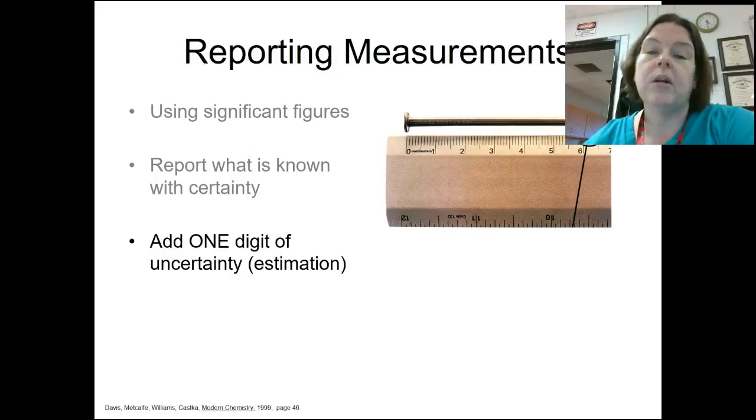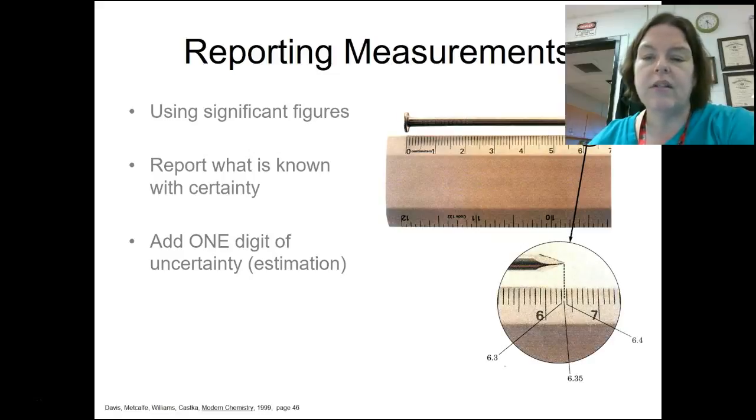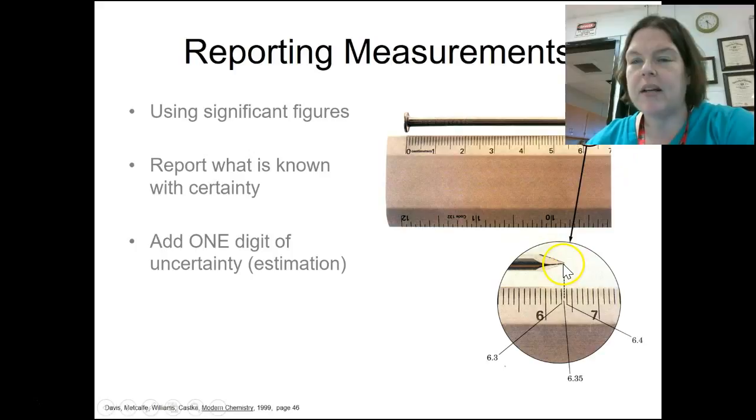So this instrument can be read to the nearest 0.01 centimeters, and that's really important to know. If we see this, we see it's 6.35. It's been magnified a little bit right here, and we see it's past 6.3, and they're estimating that it's about halfway, so it would be 6.35, and that would be the correct measurement. 6 is definitely true. We see the 6th mark. We see the 3rd mark. 6.3 should be the same for everyone.